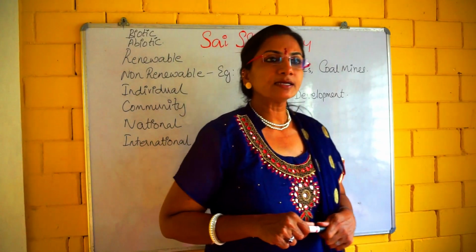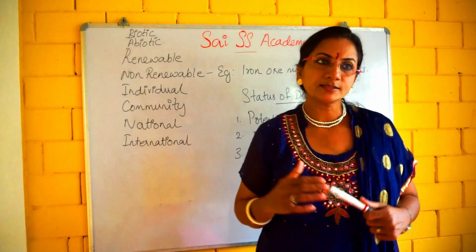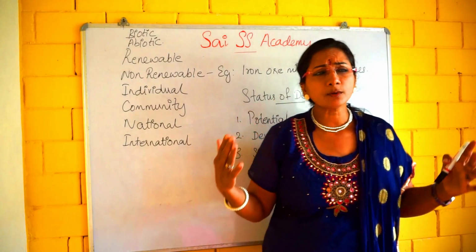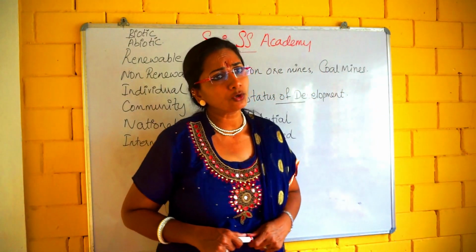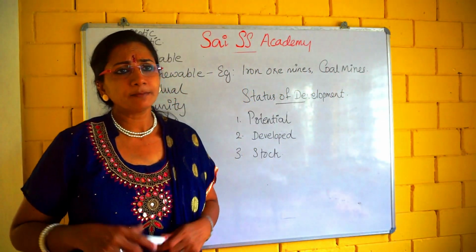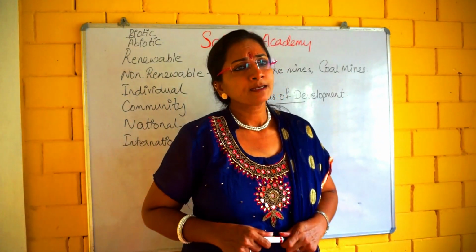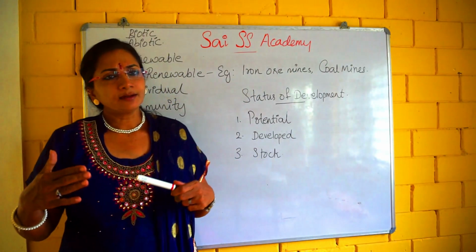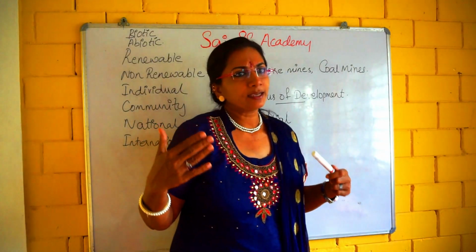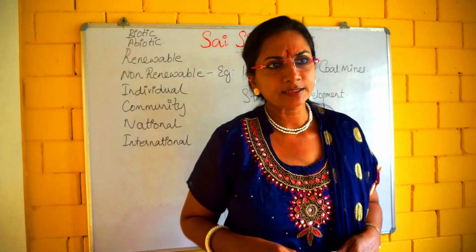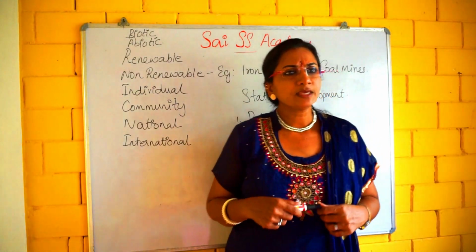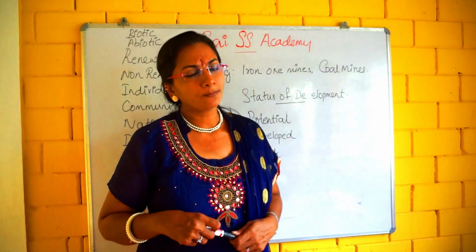Example, the western parts of India, particularly Rajasthan and Gujarat, have enormous potential for the development of wind and solar energy, because we know that the Thar desert is there. So enormous wind energy and solar energy is there, but so far these have not been developed properly.